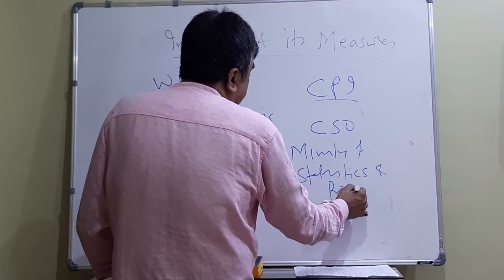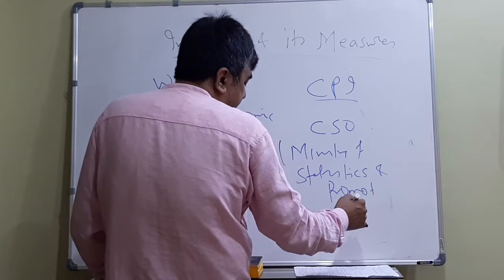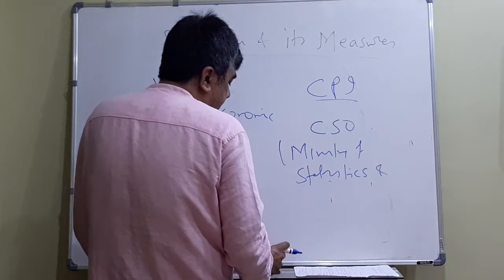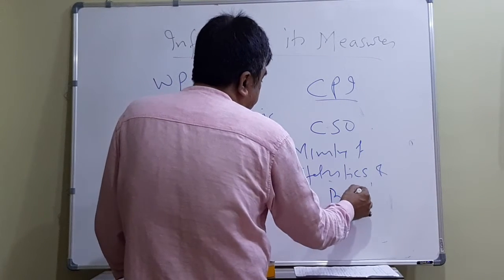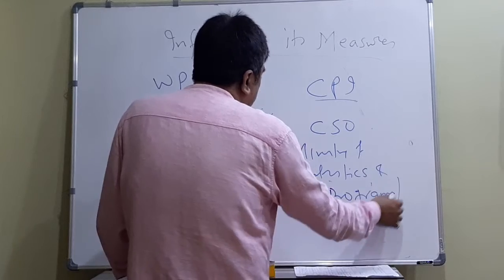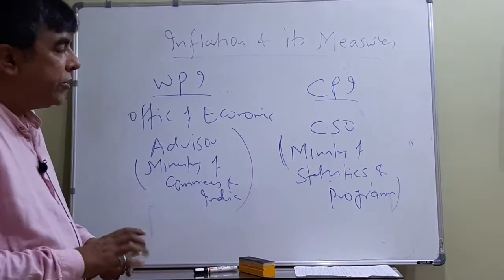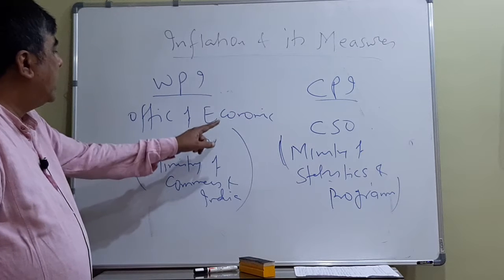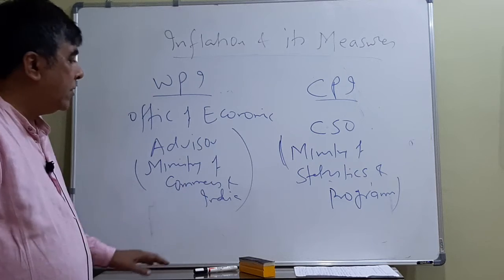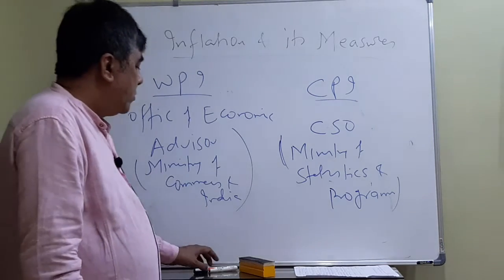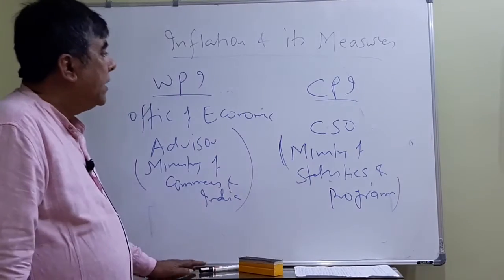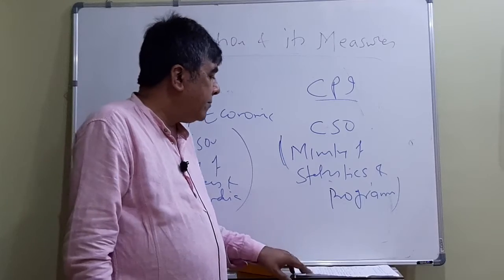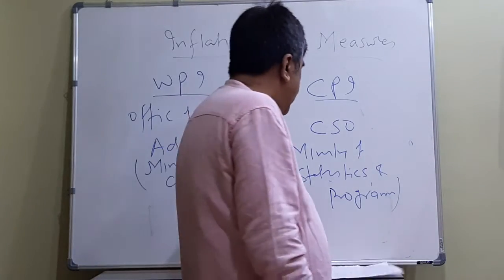So these are two different departments that are responsible. See, who is publishing the data is important for examination. WPI data is basically released by the Office of Economic Advisor, Ministry of Commerce and Industry. And CPI data is released by CSO, coming under the Ministry of Statistics and Programme Implementation. So these are the other differences.